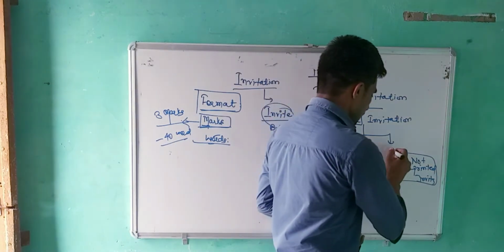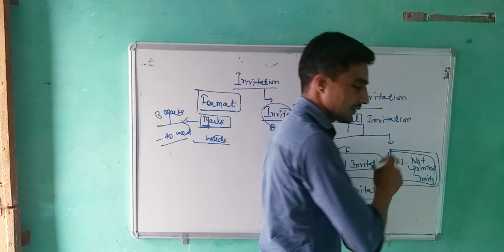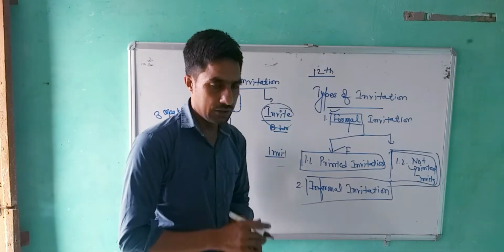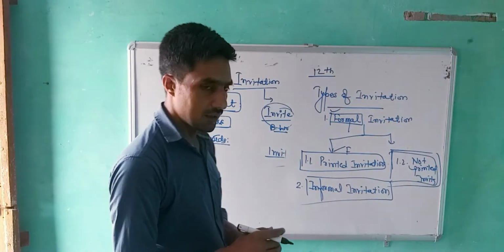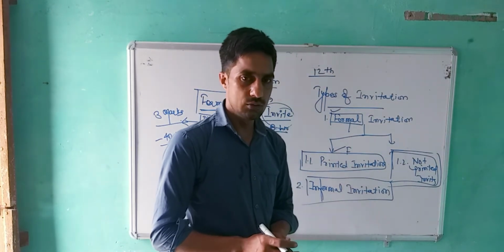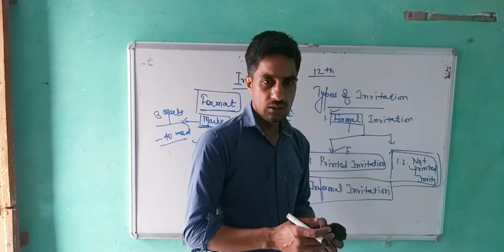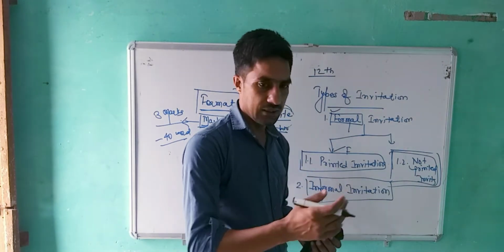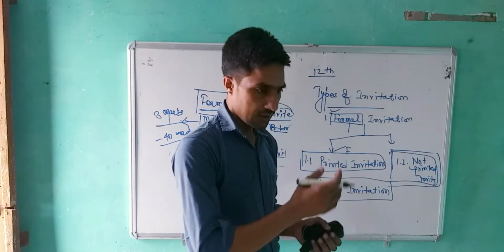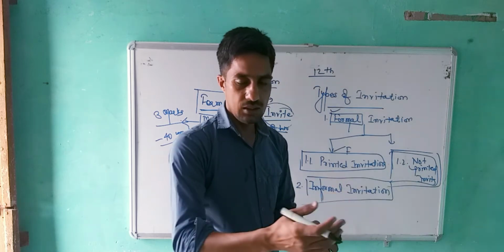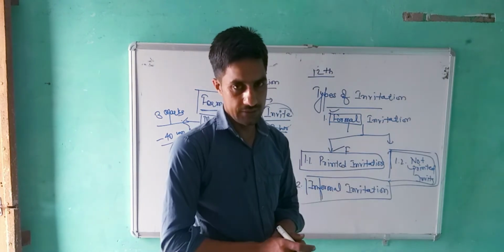Second one, not printed invitation, we also invite our relatives, our friends and known people, and we write everything like the sender address, after that date, receiver address, subject and content of the invitation.